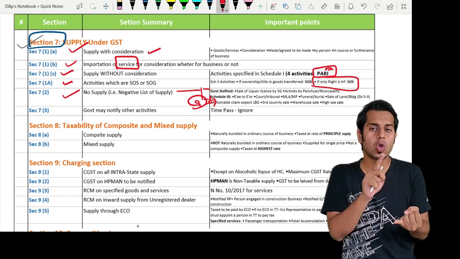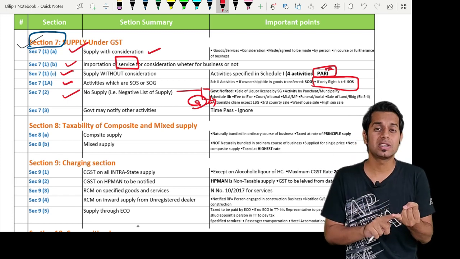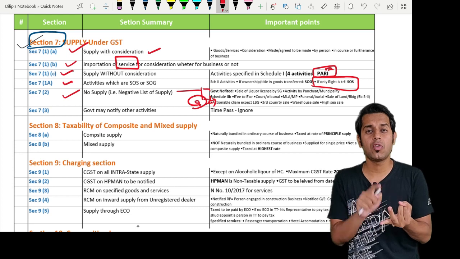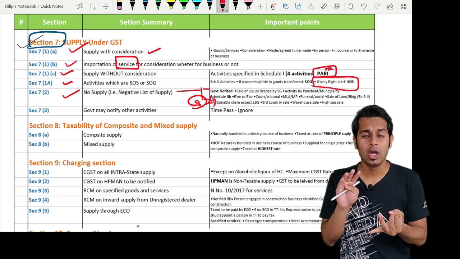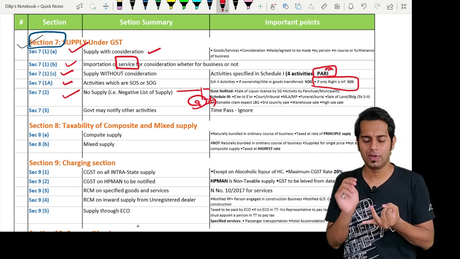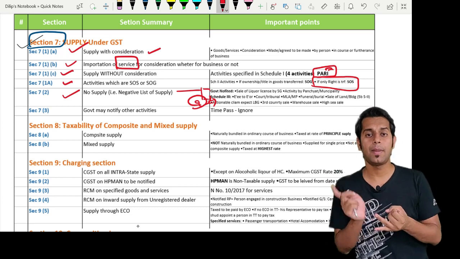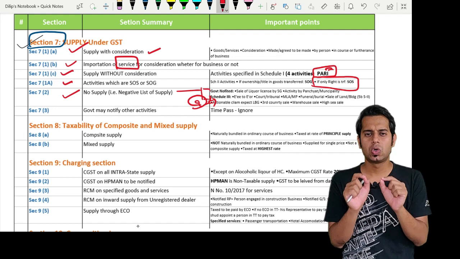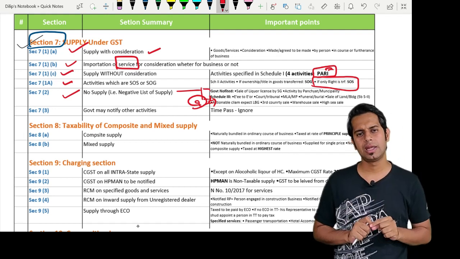Services by court or tribunal except arbitral tribunal. Services by MLA, MP, President, Prime Minister, etc. Services by way of funeral, burial, cremation, mortuary, including transportation of deceased. Then sale of land, comma, and sale of buildings subject to para 5B of Schedule 2. Actionable claims except lottery, betting and gambling.